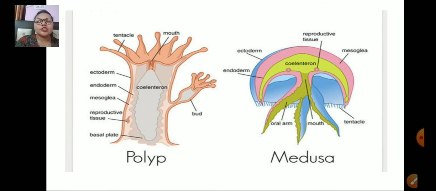Here we have the structure of polyp and medusa. The polyp form, like Hydra, bears tentacles. It bears a mouth and a coelenteron cavity. And the medusa form produces gonads. It is umbrella-like.